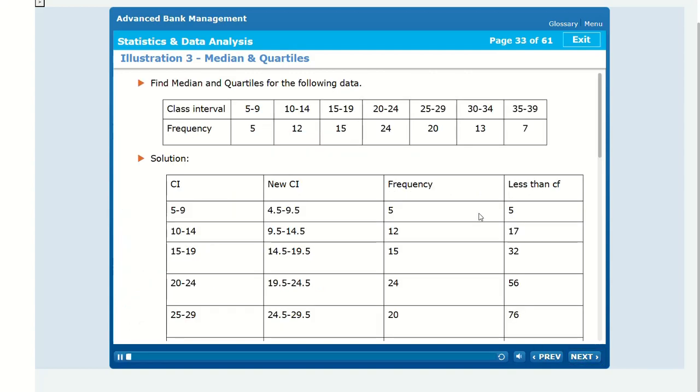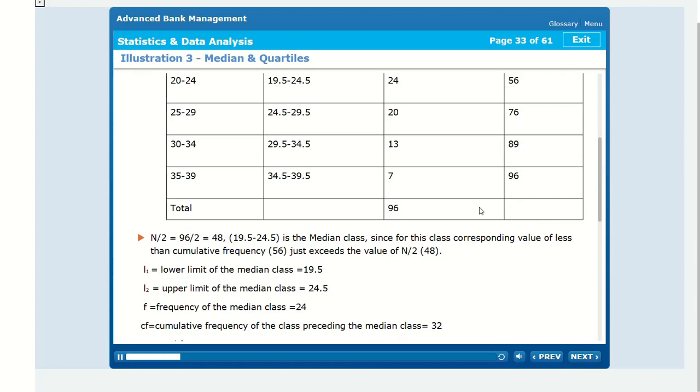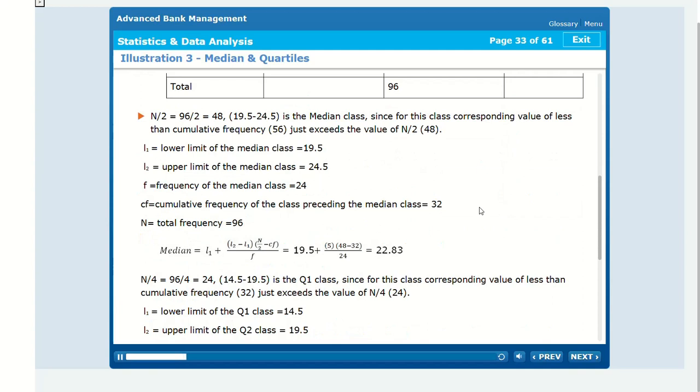Illustration 3, Median and quartiles. Find median and quartiles for the following data. Solution. N by 2 equal to 96 by 2 equal to 48. 19.5 to 24.5 is the median class, since for this class the corresponding less than cumulative frequency 56 just exceeds the value of N by 2, 48.